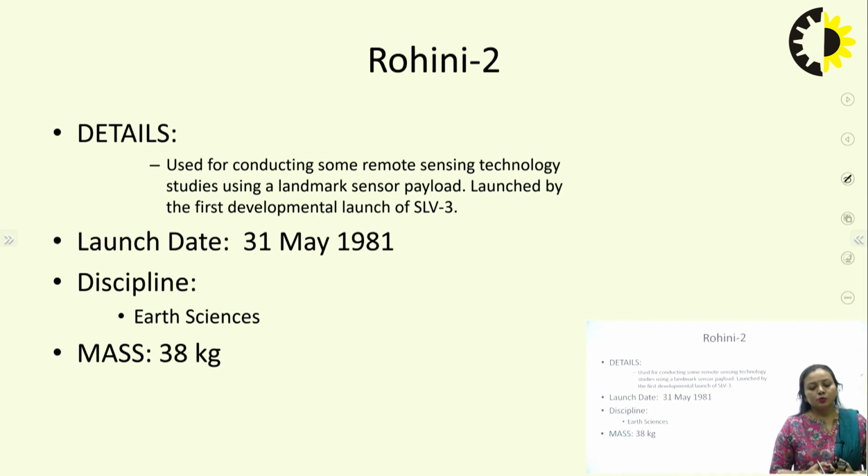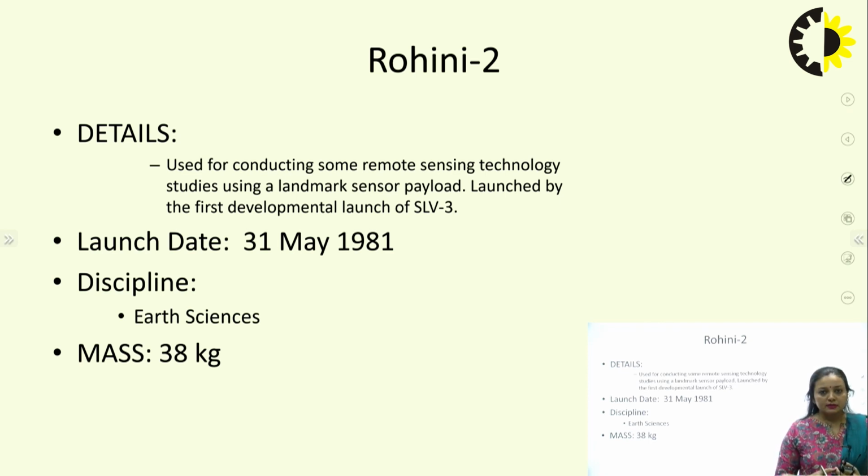So this Rohini 2 was used for conducting some remote sensing technology studies using a landmark sensor payload, and it was launched by the first development launch of SLV-3. This is a satellite launch vehicle. Like in the previous slide, I have mentioned that there can be two types: whether it is destroyed in nature or whether it is flown back to the Earth.